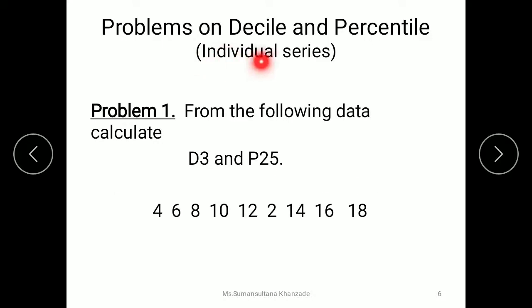First, we are going to solve a problem on individual series. So here is an example: from the following data, calculate D3 and P25. So the same steps as we followed in calculation of quartile are going to be followed here.